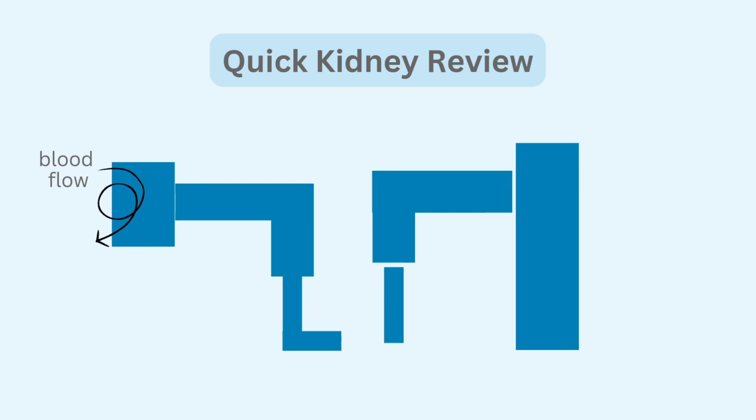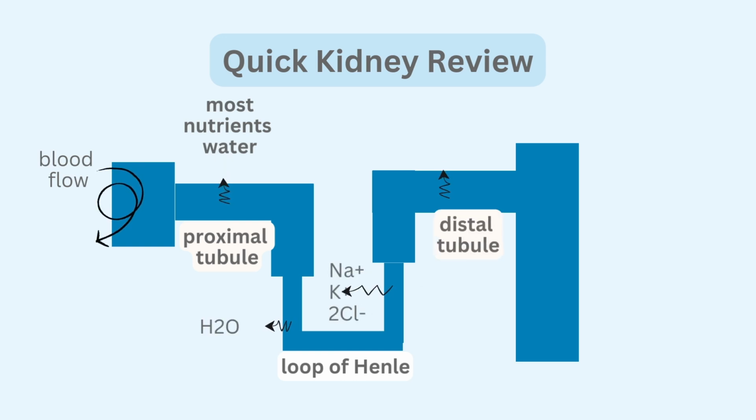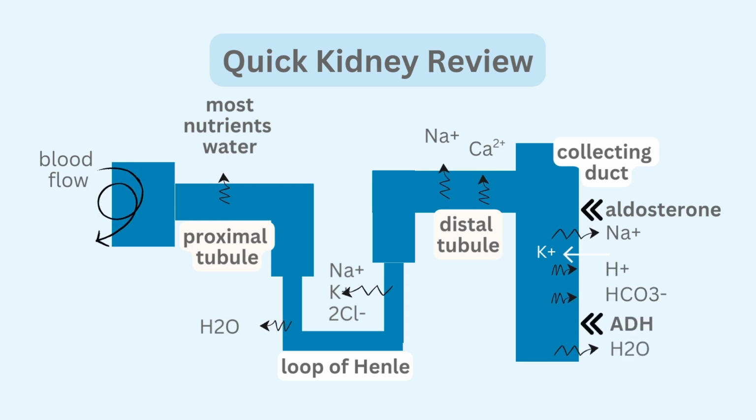Proximal tubule. Most of the water and nutrients are reabsorbed. Loop of Henle, concentration and dilution. Distal convoluted tubule, fine-tuning sodium and chloride. Collecting duct. Sodium in, potassium out, and hydrogen plus bicarbonate for acid-base balance.